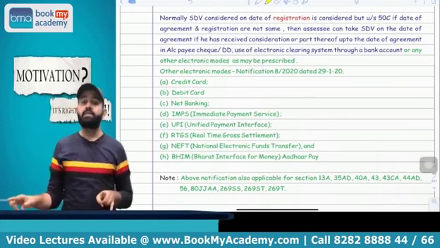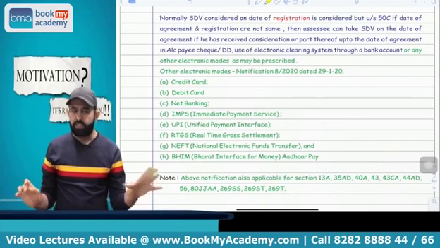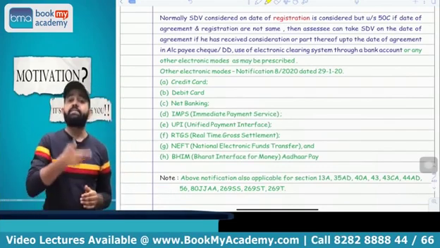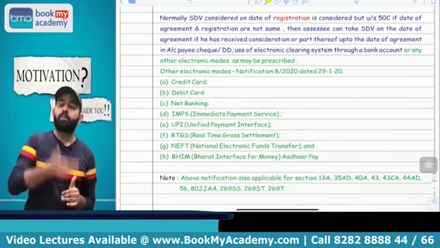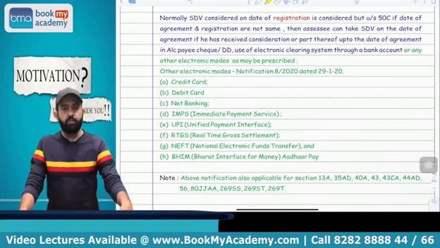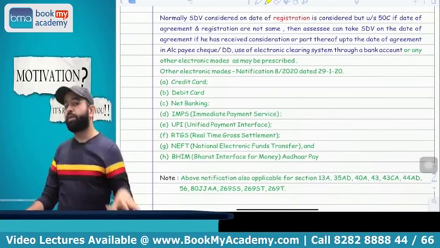But if the date of registration and date of agreement are not the same, then you can take the SDV on the date of agreement if you received any consideration or part thereof up to the date of agreement by account payee cheque, account payee demand draft, any mode of electronic clearing system through a bank account, or any other electronic mode as may be prescribed.